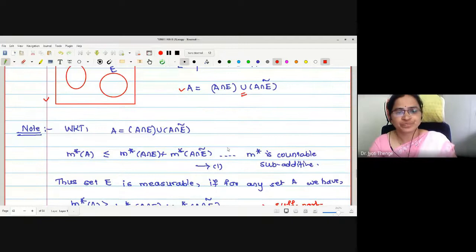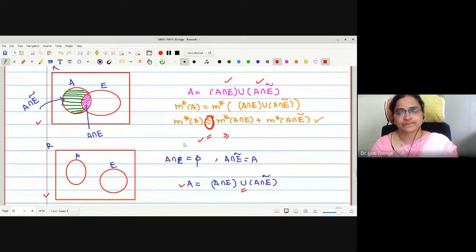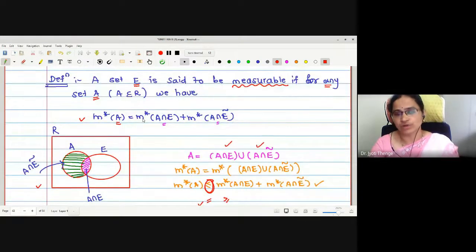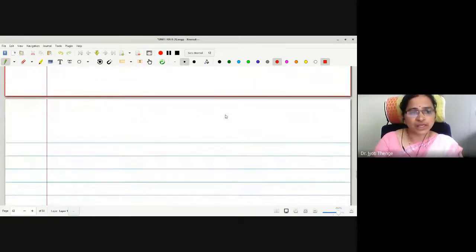Is that okay? Why is this sufficient? Because less equal always holds by countable subadditivity property. Therefore, in order to have equality, it is sufficient to prove that outer measure is greater equal to this right hand side. Is the point clear? Yes, ma'am. Less equal always holds. We have to prove only greater equal. Therefore, in proving measurability of the set E, it is sufficient to prove m star of A is greater equal to this right hand side. Okay. Now let me go to the next part of this.